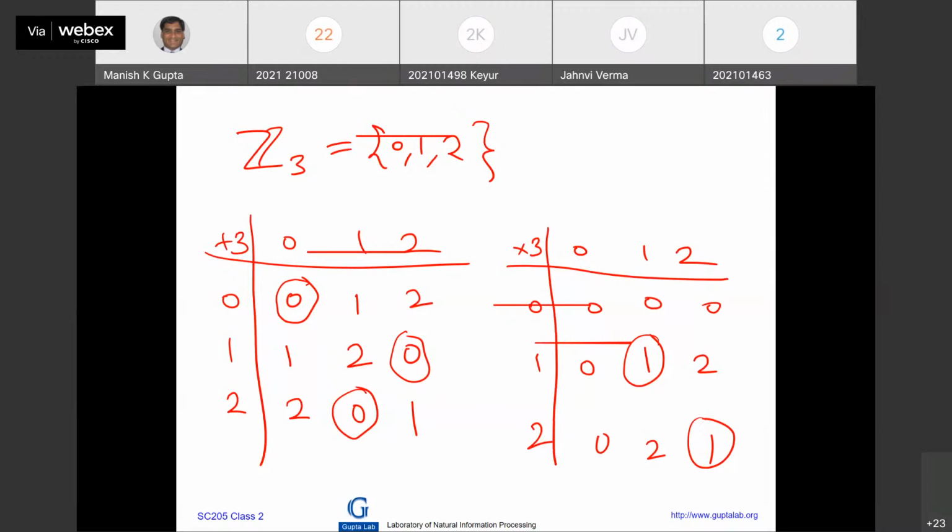Previous example, we are dividing by 2 and looking at the remainder. 2 divided by 2, so remainder is 0. That's the operation.